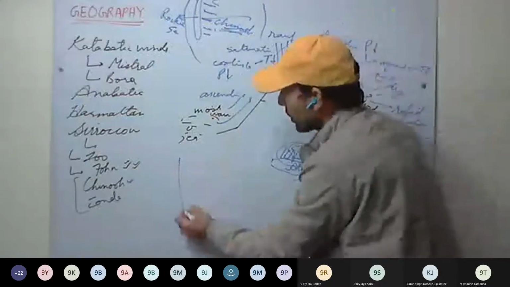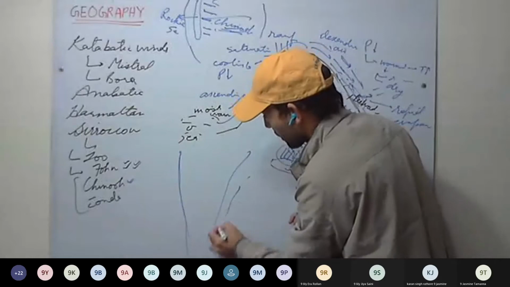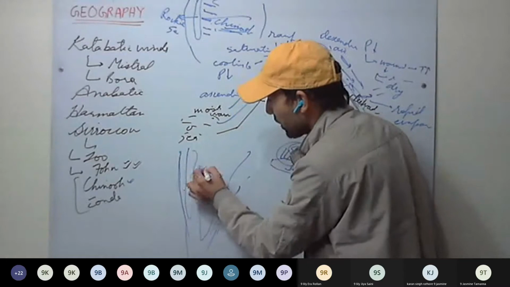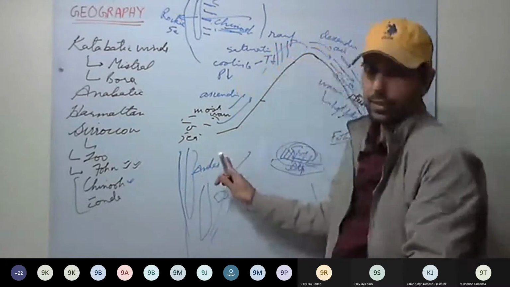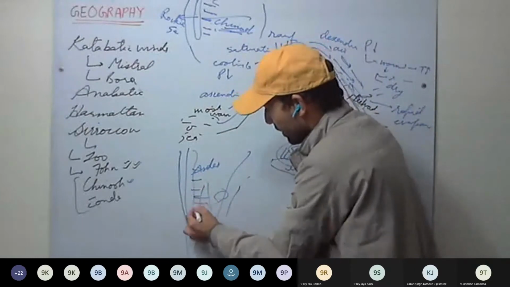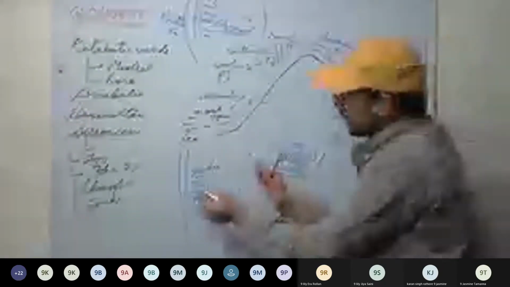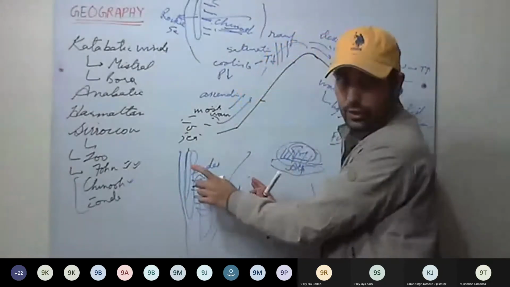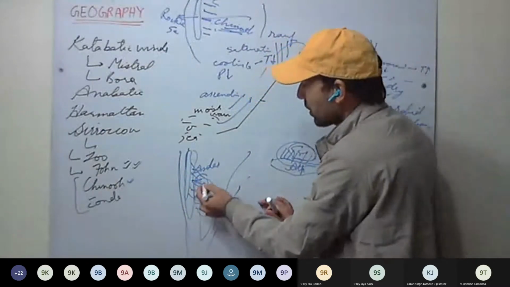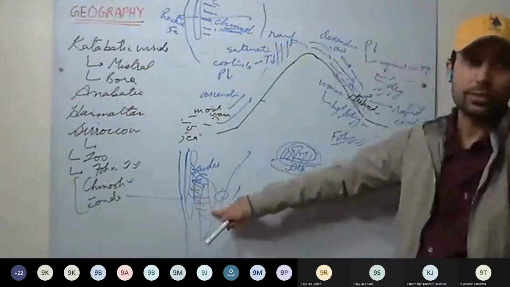Whereas in South America, we have here Argentina, Uruguay, and here we have the Andes Mountain. Again, the winds are coming on the east side of the Andes. They have the same characteristics as foehn winds. So they deposit snow on the mountain tops, but on the other side, in Argentina and Uruguay, they have foehn-like characteristics, and these are called Zonda winds.